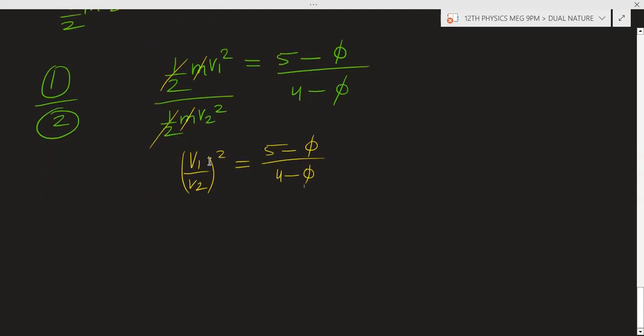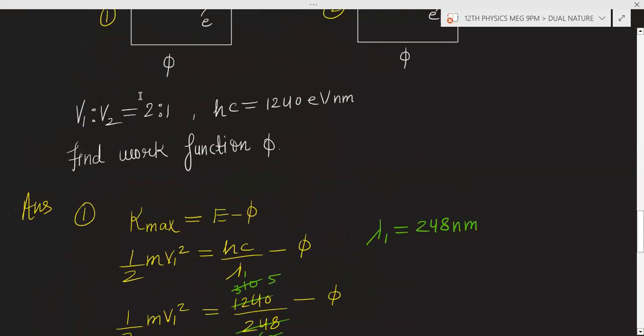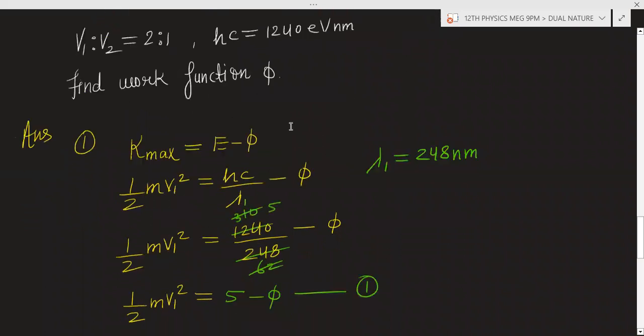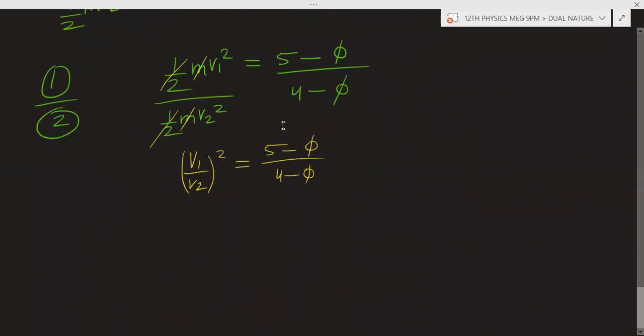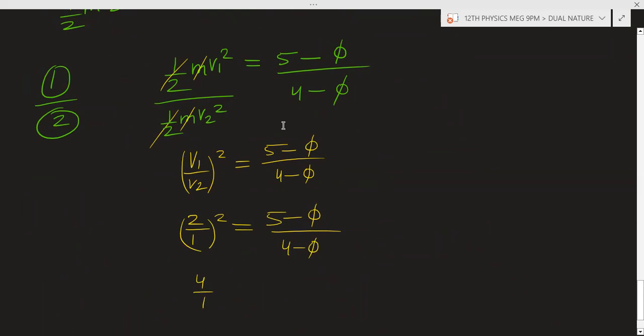What is v1 by v2? v1 by v2 is 2 ratio 1, so 2 by 1. Then write 2 by 1, the square of this. So we'll get 4 by 1, equal to 5 minus 5 over 4 minus 5.